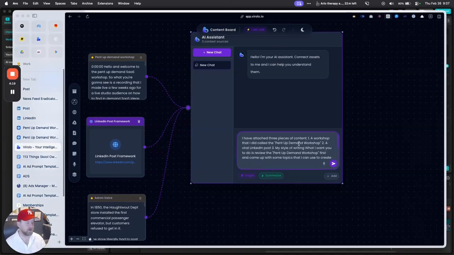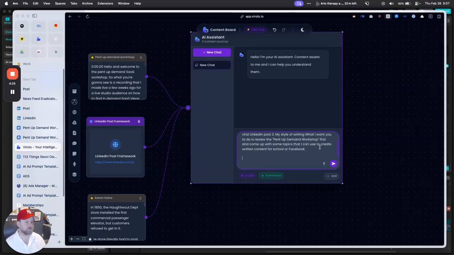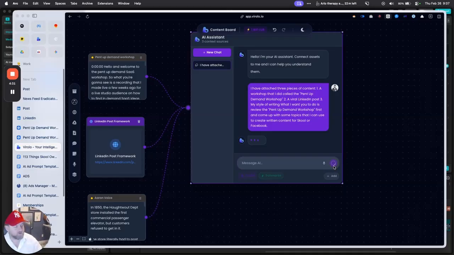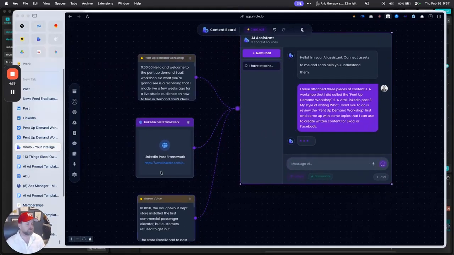It basically says I've attached 3 pieces of content, a writing style, and a viral LinkedIn post. And what I want you to do first is come up with topics that I can use to create content for school or Facebook, okay? And then what Virolo is going to do is it's only going to use these 3 inputs as sources, okay?